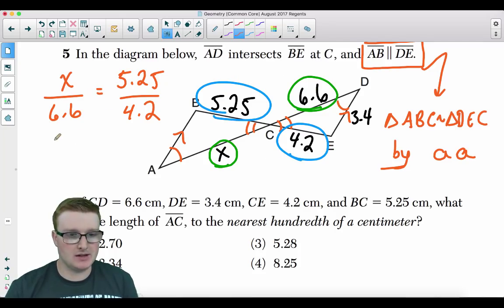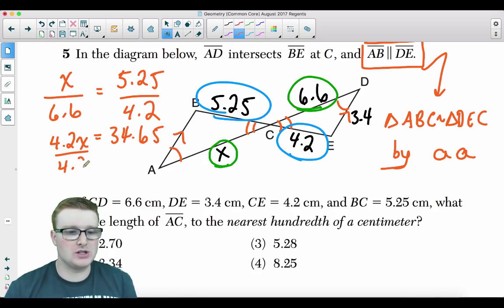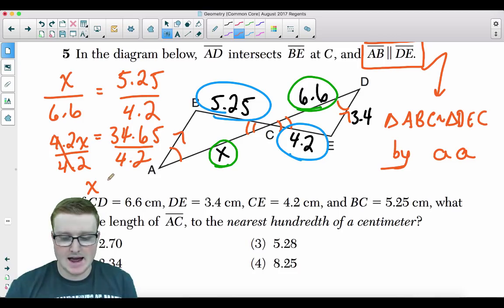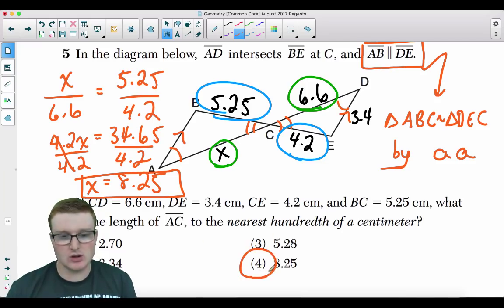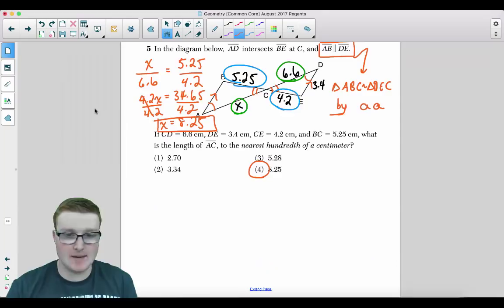Now we just cross multiply. So we get 4.2x is equal to 6.6 times 5.25. Just take my word for it, it is 34.65. Divide by 4.2 on both sides of the equation, and x is equal to 8.25 when you divide that. And your answer is choice 4. Pretty simple stuff. Not too shabby.